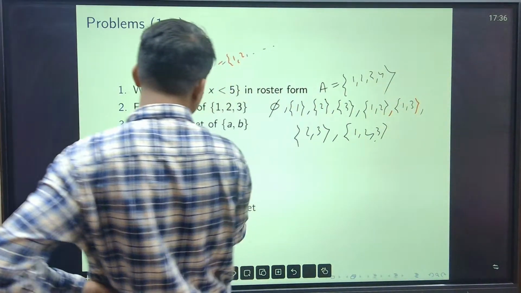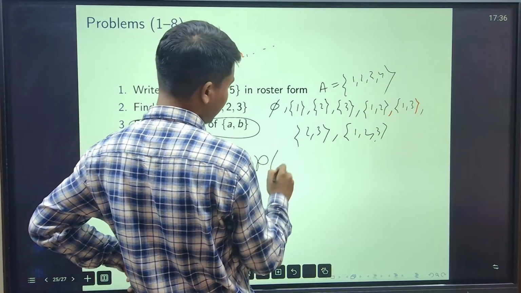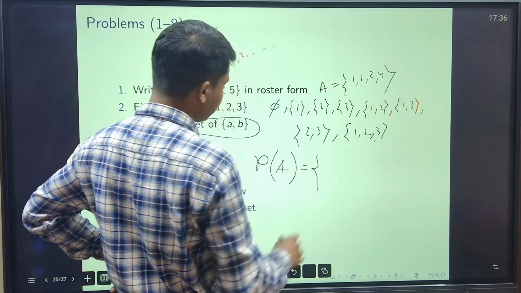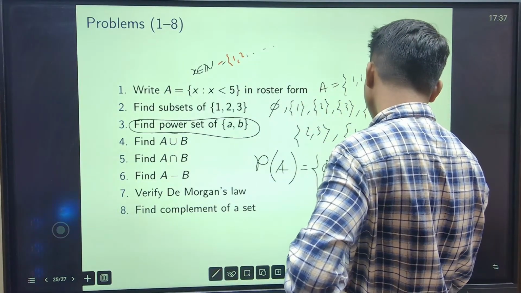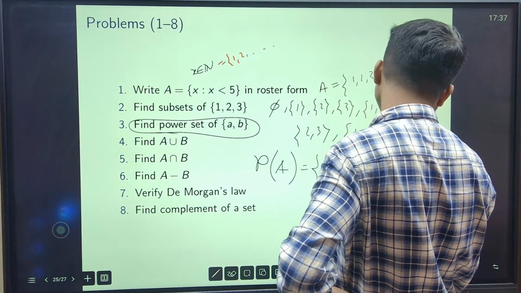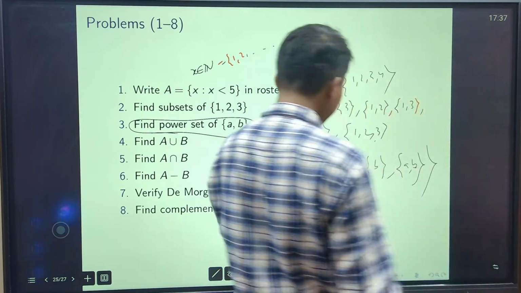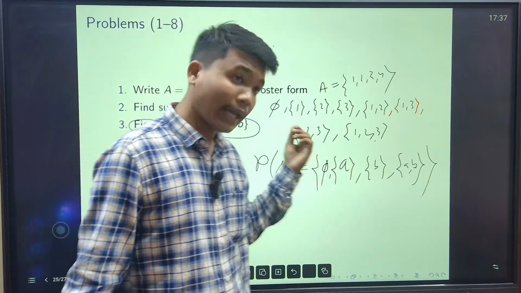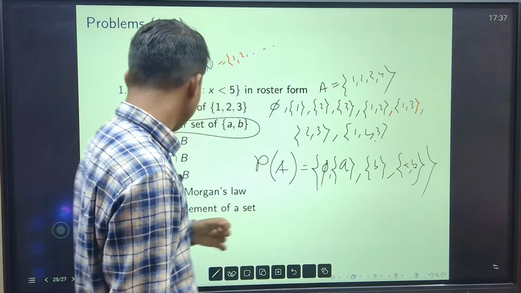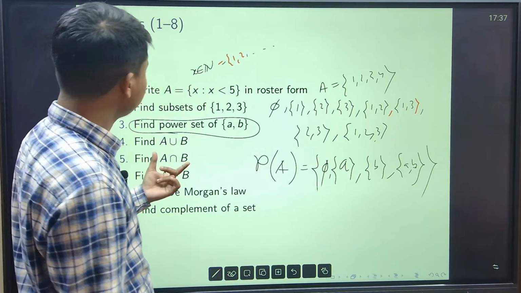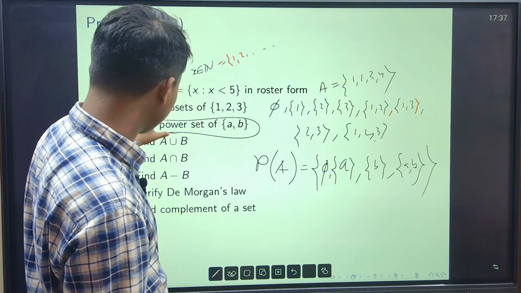Find the power set of this. Suppose this set is A. The power set of A is: I can take the empty set, I can take A, I can take B, and also AB. So this is the power set. Power set means the collection of subsets of a set is called the power set. The power set of it. Some A's and B's should be given, but this is not given here.